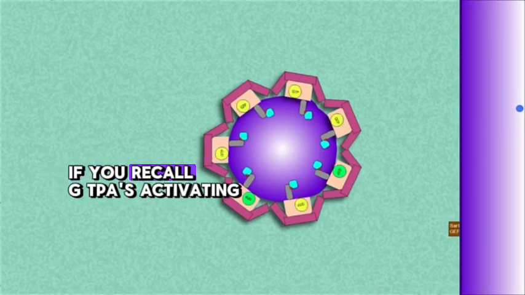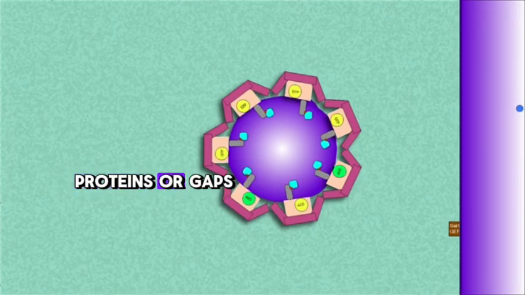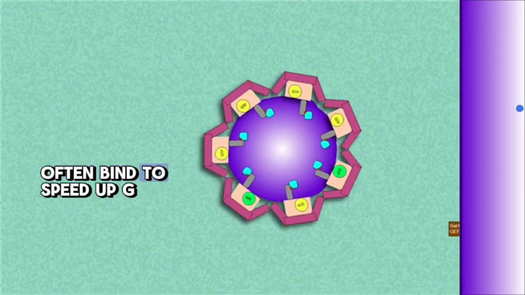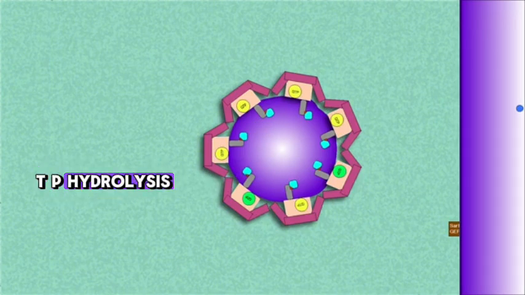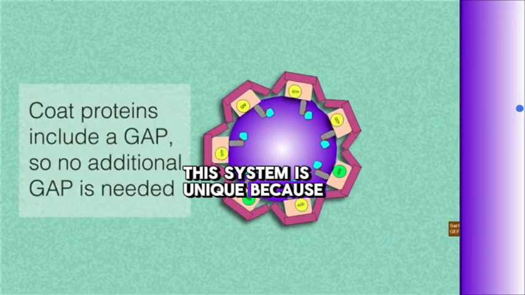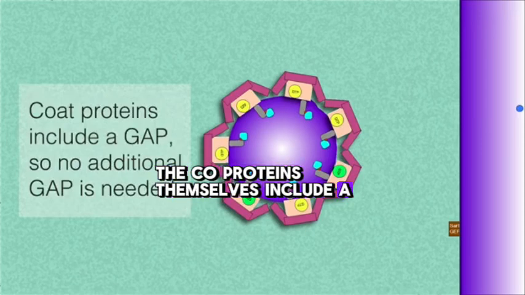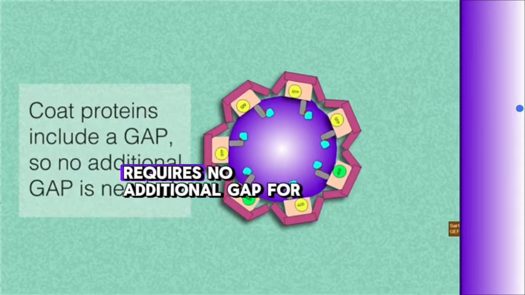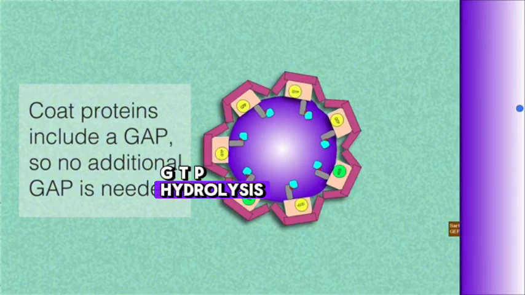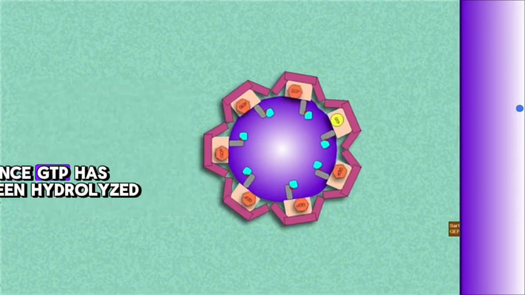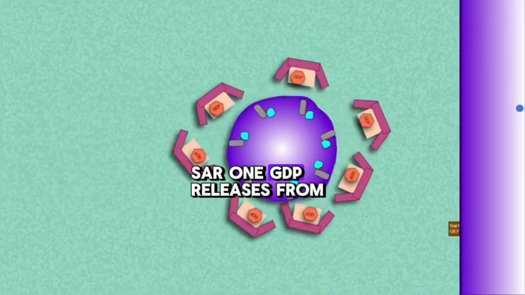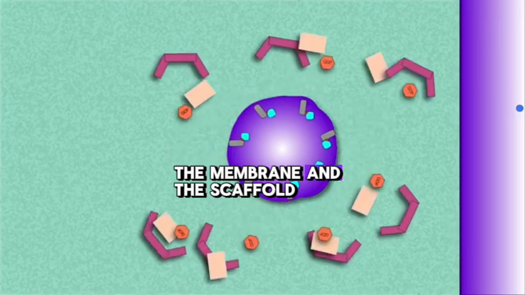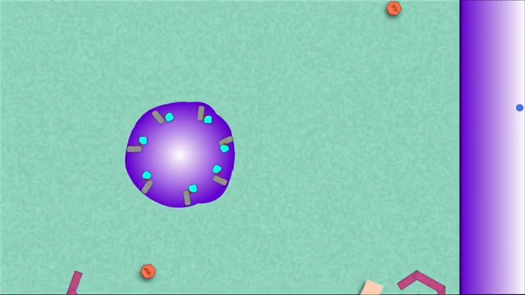If you recall, GTPase activating proteins, or GAPs, often bind to speed up GTP hydrolysis. This system is unique because the coat proteins themselves include a GAP, so SAR1 GTP requires no additional GAP for GTP hydrolysis. Once GTP has been hydrolyzed, SAR1 GDP releases from the membrane and the scaffold disassembles.